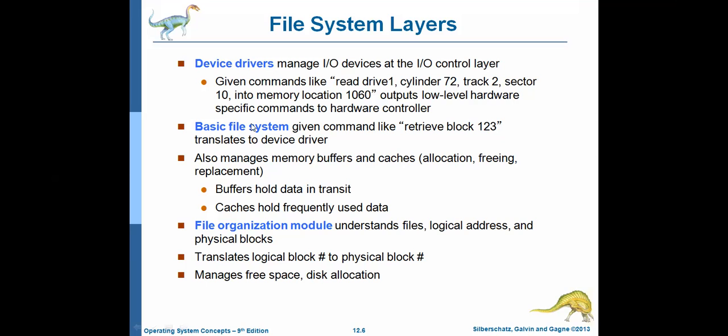And next, what is the basic file system? The basic file system will give a command like retrieve block number 123, and also manages memory buffers and caches. That is the purpose of the basic file system. Buffers hold the data in transit, and caches are used to hold the frequently used information.